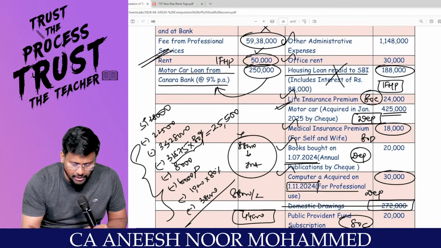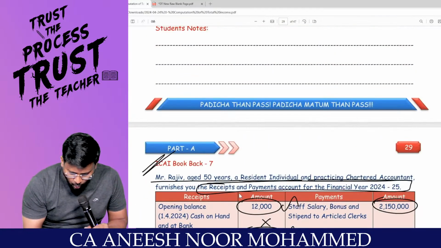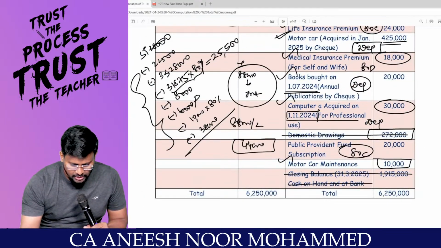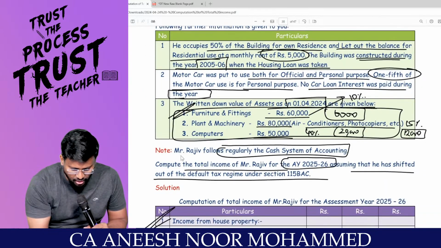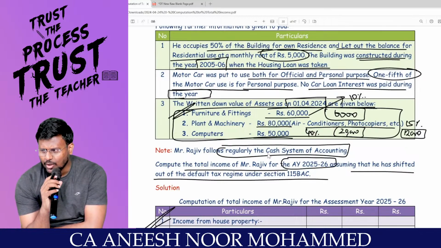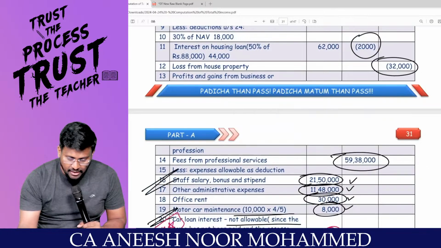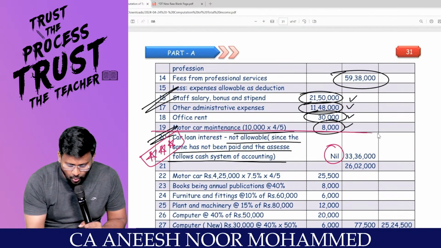Yes, sir. 2,50,000 into how much percent? They are following the cash system of accounting. Then how under accrual system can we claim it as deduction, correct? So that cannot be claimed. So this is an area where students will make mistakes.